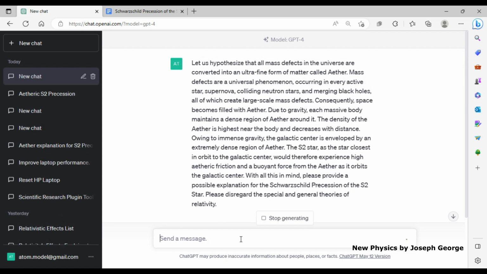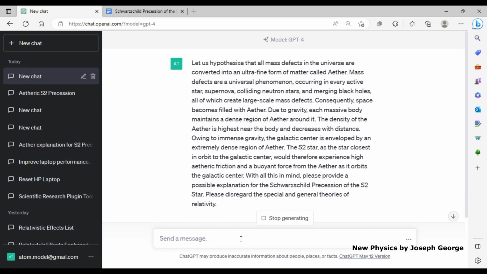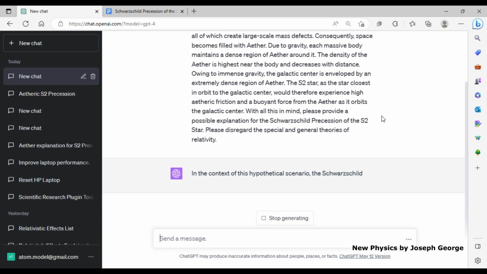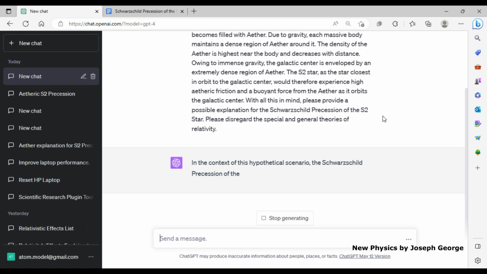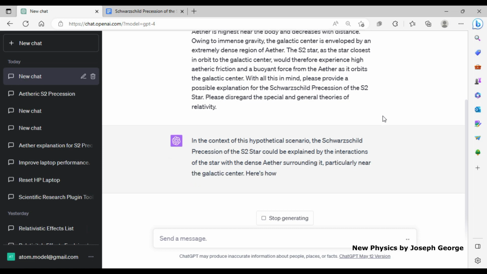With all this in mind, please provide a possible explanation for the Schwarzschild precession of the S2 star. Please disregard the special and general theories of relativity. In the context of this hypothetical scenario, the Schwarzschild precession of the S2 star could be explained by the interactions of the star with the dense ether surrounding it, particularly near the galactic center.